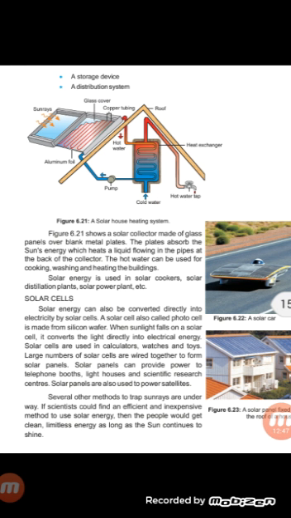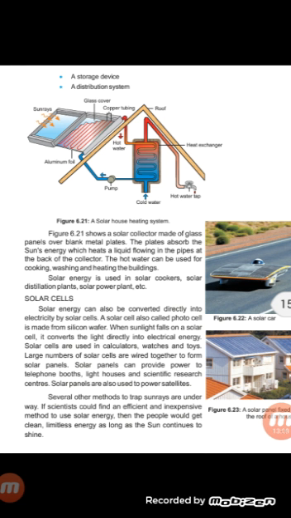A solar collector is made of a glass panel over black metal plates. These plates absorb the sun's energy, which heats the liquid flowing in the pipes at the back of the collector. The hot water can be used for cooking, washing, and heating the building. Solar energy is used in solar cookers, solar distillation plants, solar power plants, etc.